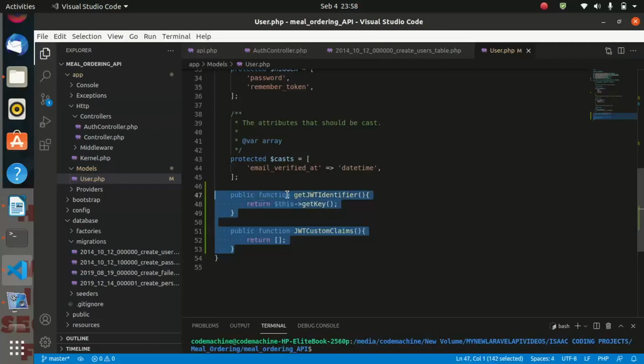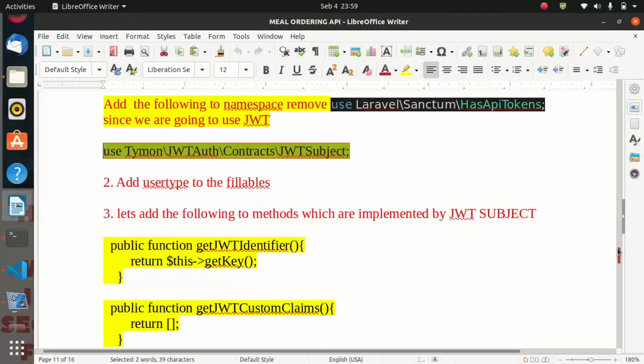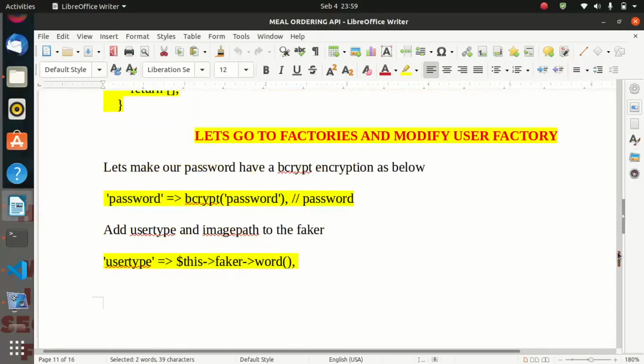So let us go ahead and move into the user factories. We are going to modify a bit in the user factories. This is the next step for the user factory. We are going to use the bcrypt function for the password.